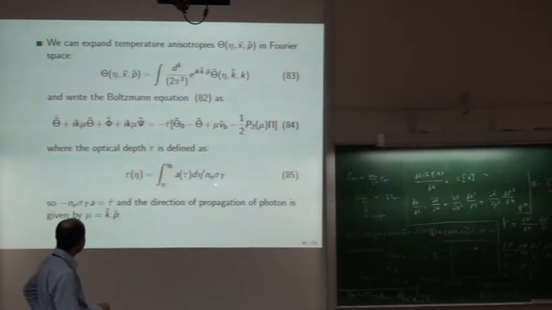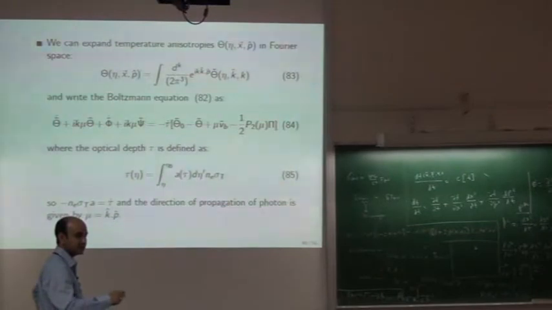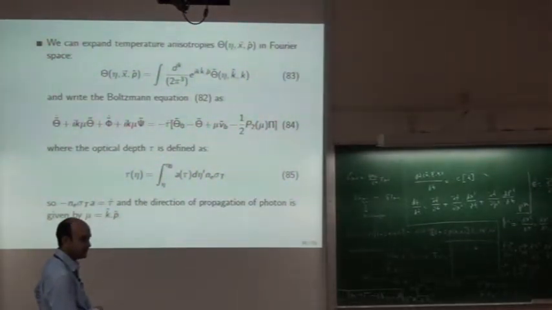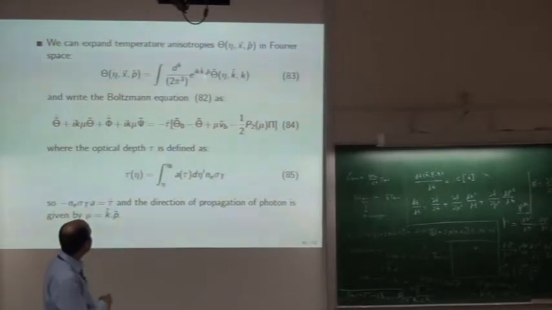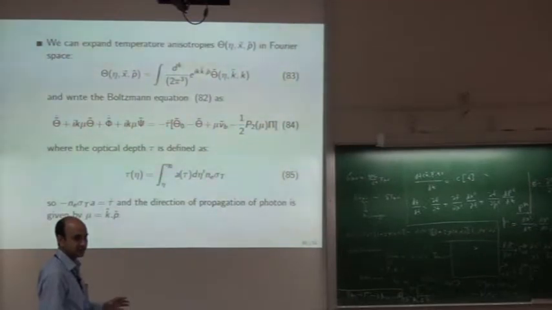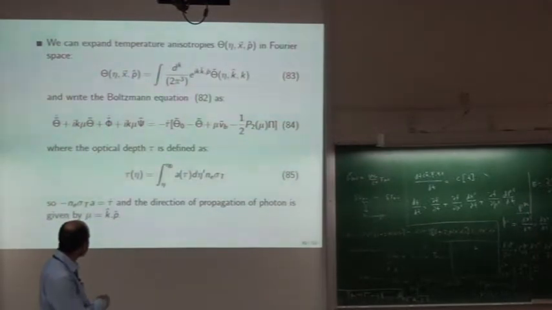Another thing is that rather than writing this p hat, the direction along which the photons are moving, we can use another variable mu, which is the scalar product of k and p hat. We are doing this Fourier decomposition, so there will be Fourier modes k, and we are doing integration around them. So here k dot p hat we can write as mu. No information will be lost. Anyway, we are assuming azimuthal symmetry, and this has as much information as mu has. So now our equation is in terms of mu.